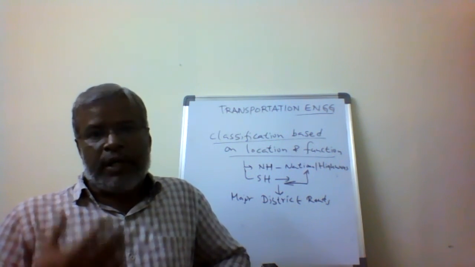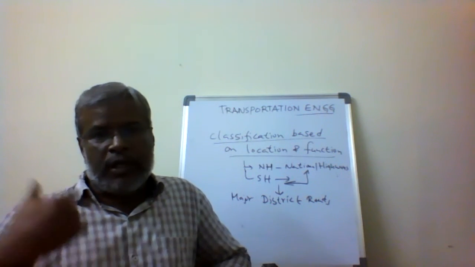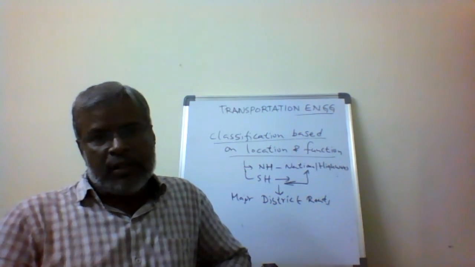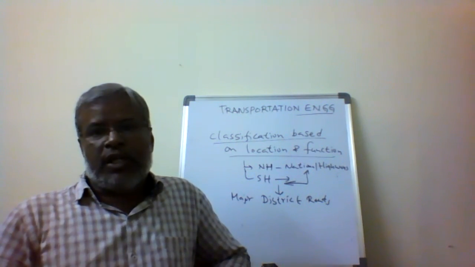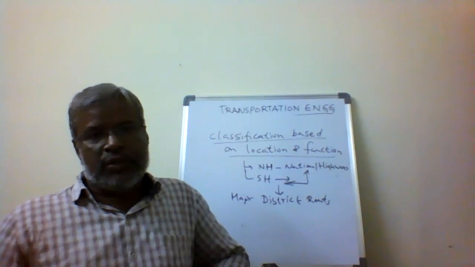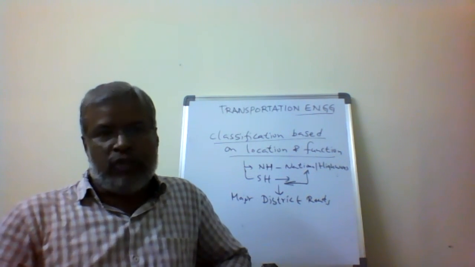So the district is connected to the major, the major is connected to the state, and the state is connected to the national highway. This is what we call a hierarchy. The highest category is the national highway. Then it comes to the state highways, major district roads, other district roads, and village roads. So this is what we call the classification based on location and function.